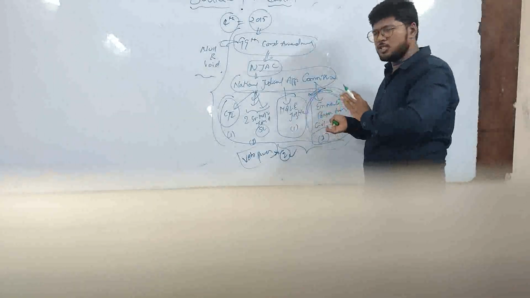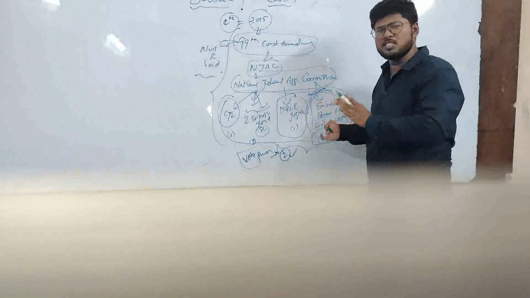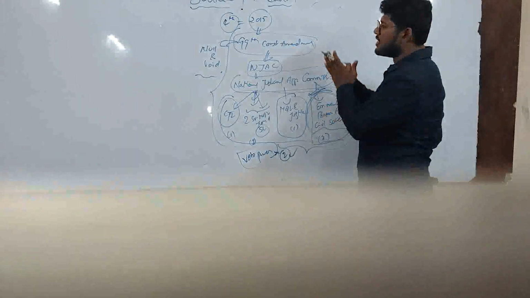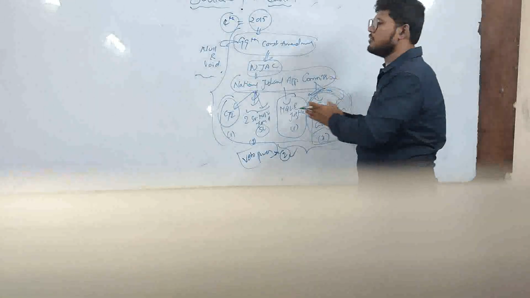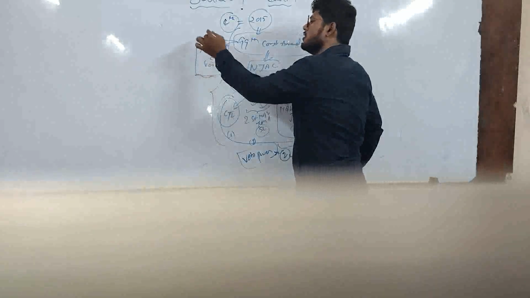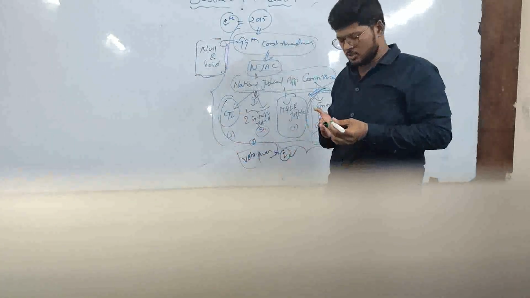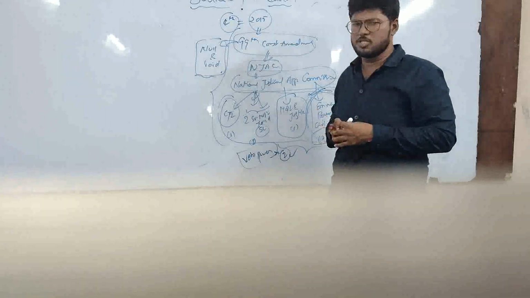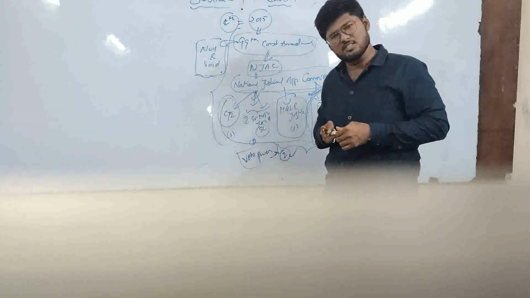This is why the judiciary felt there was a threat to its independence. That's how it removed the 99th Constitutional Amendment by making it null and void. So right now what we are following is nothing but the collegium system, and there are also many limitations in the collegium system, which we will discuss in the next class. Thank you.